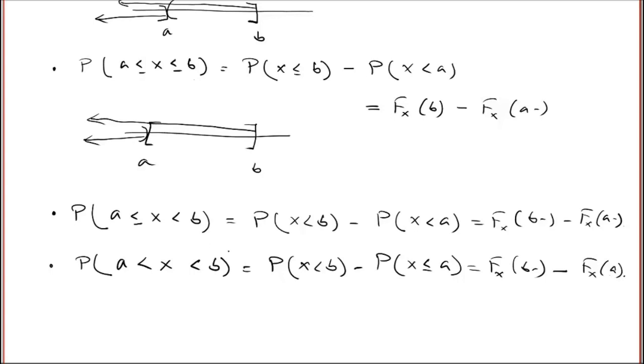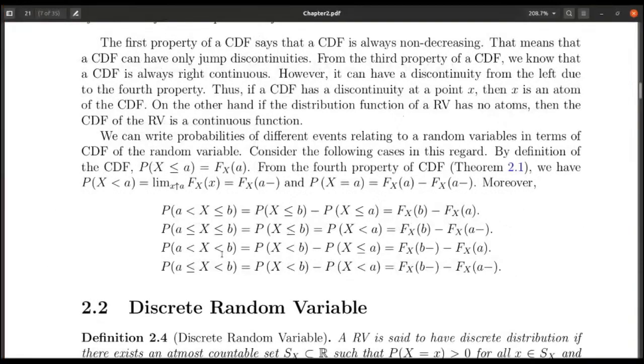So different kinds of probabilities, that X belongs to different kinds of intervals, we are able to find if we know the distribution function of a random variable. With that I stop this lecture. In the next lecture we will learn about discrete random variables.